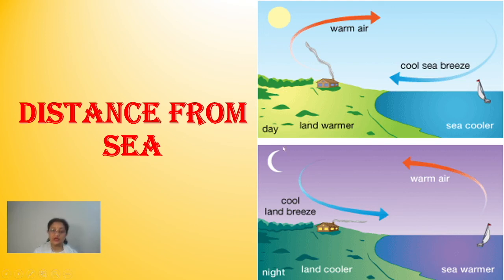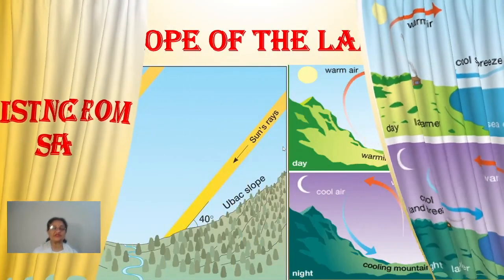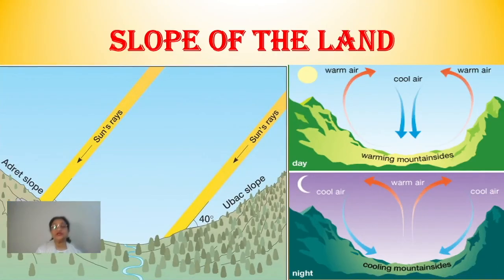Okay, now let's move to the next factor. Now it is the slope of the land, right, children? Now what is it actually? You know, children, on the slopes of any mountain, one slope of the mountain is getting the direct sun rays, and that gets a little hotter than the other slope of it. And this makes, on the same mountain, generally with altitude,